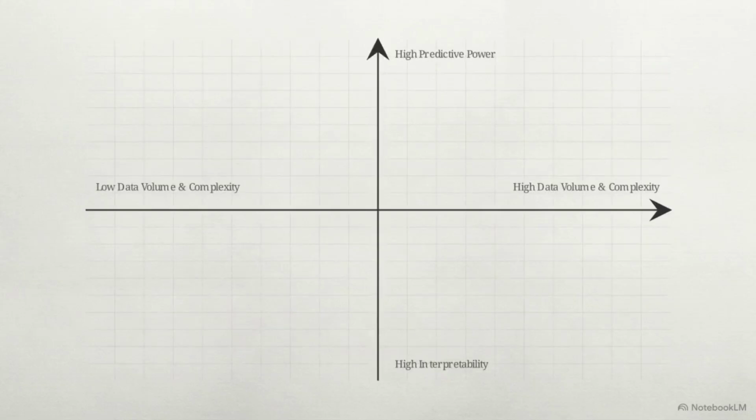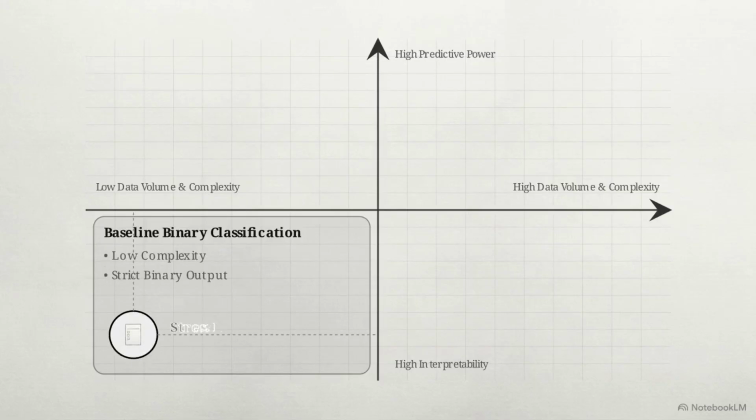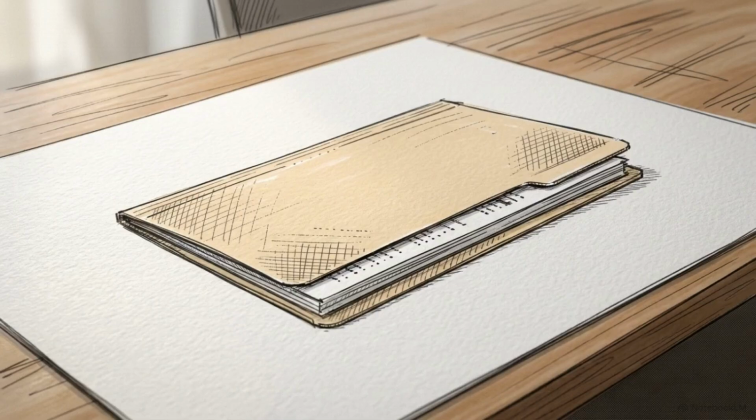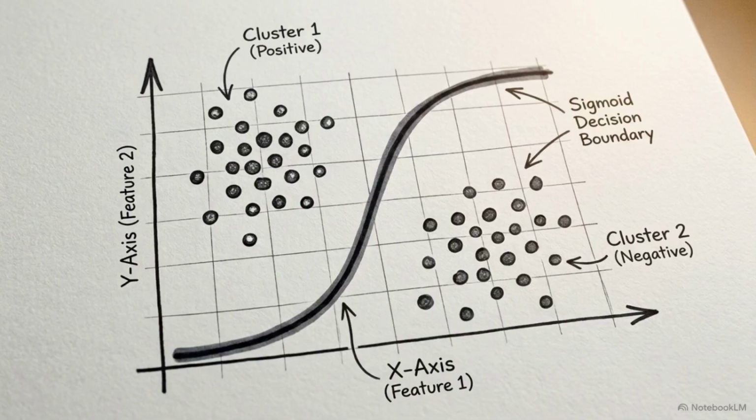Now, look at the lower left quadrant of our matrix. This zone represents data problems with low complexity and a strict binary output. This is where we plot the stress prediction project. The structural parameters here are highly constrained. The student gathered a very small dataset of exactly 50 responses, aiming to predict a simple yes or no target. Is the student stressed or not? For this exact data topology, the optimal baseline model is logistic regression.